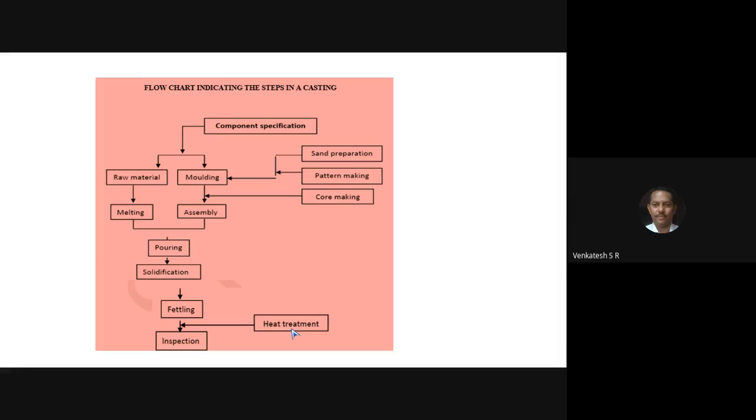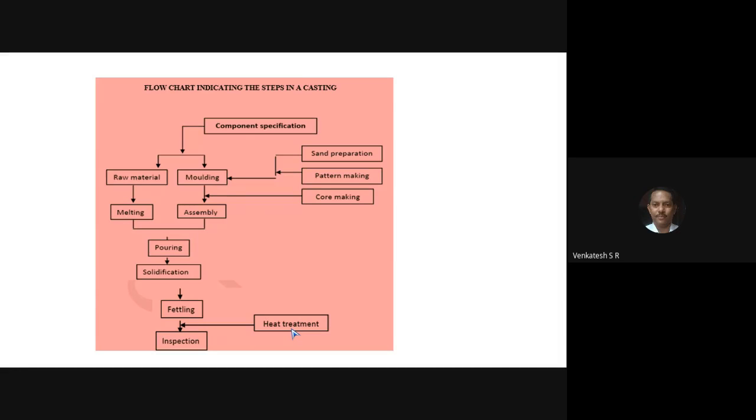You can heat the casting below the recrystallization temperature so that the grains are refined, recrystallized, and a uniform grain structure is available. Suppose the grain size is large, you can make the grain size smaller. That is possible in heat treatment. Heat treatment is very, very important for the foundry.